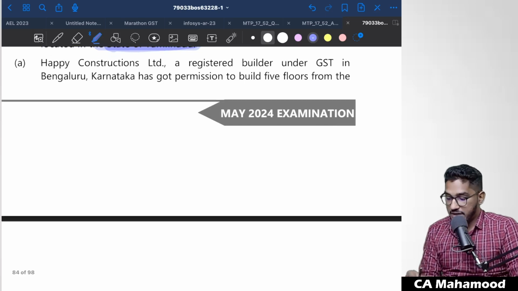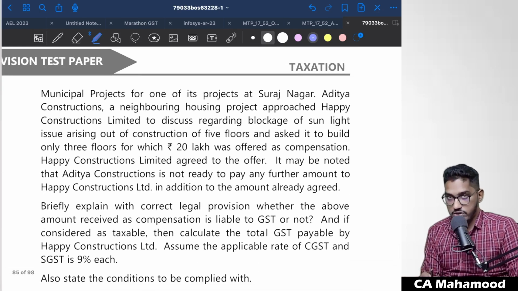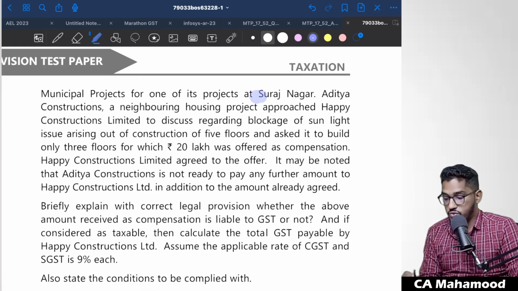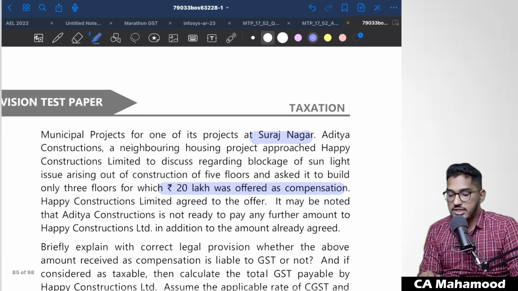Happy Constructions Limited, a registered builder under GST in Bengaluru, Karnataka, has got permission to build 5 floors from the municipal projects for one of its projects at Surajnagar. Aditya Constructions, a neighboring housing project, approached Happy Constructions Limited to discuss regarding blockage of the sunlight issue arising out of construction of 5 floors and asked it to build only 3 floors, for which 20 lakhs was offered as a compensation. Able to understand the facts till here?